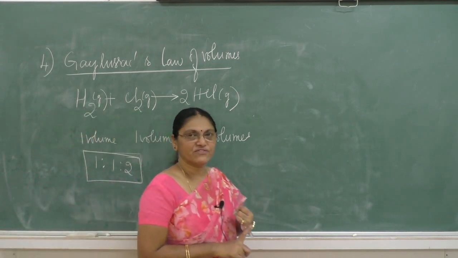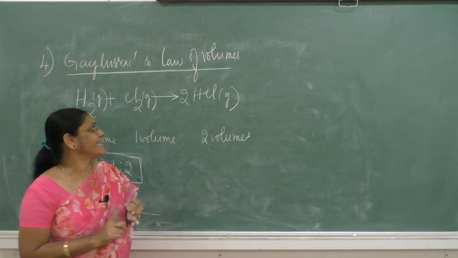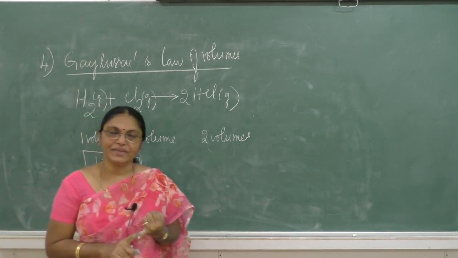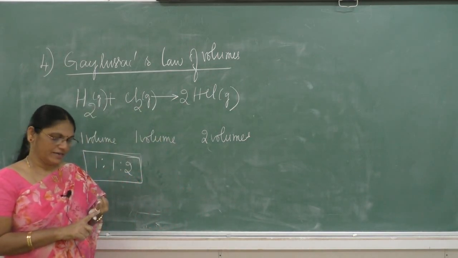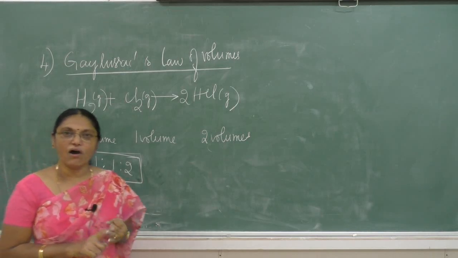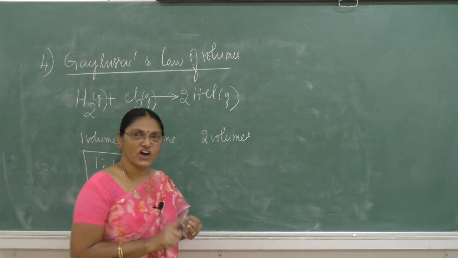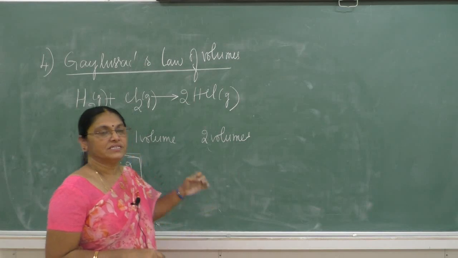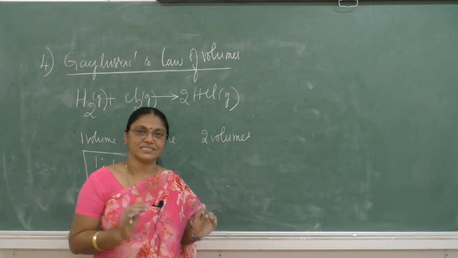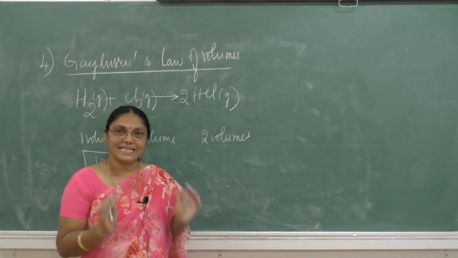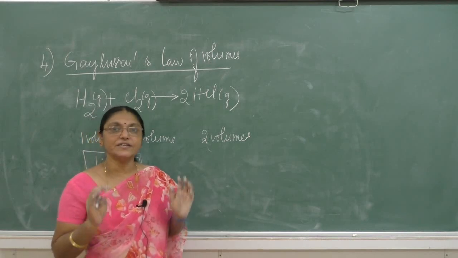So, the first law, the law of conservation of mass, states that matter can neither be created nor destroyed. The second law, the law of definite proportion, also known as the law of constant composition, states that a given compound always contains exactly the same proportion of elements by fixed mass.